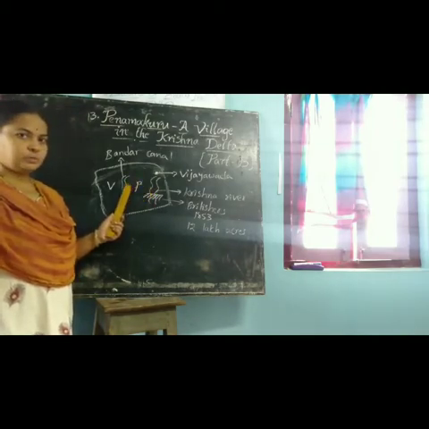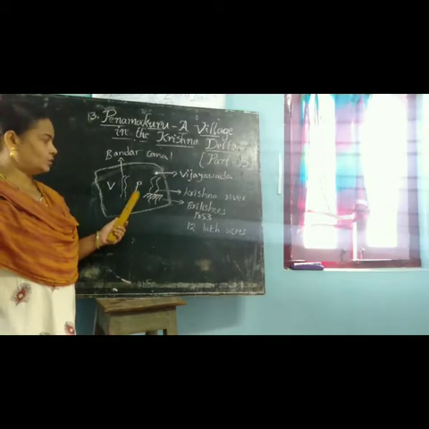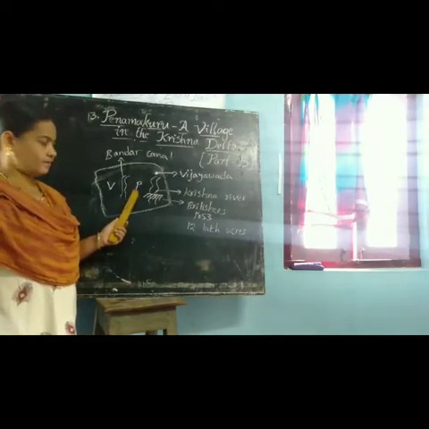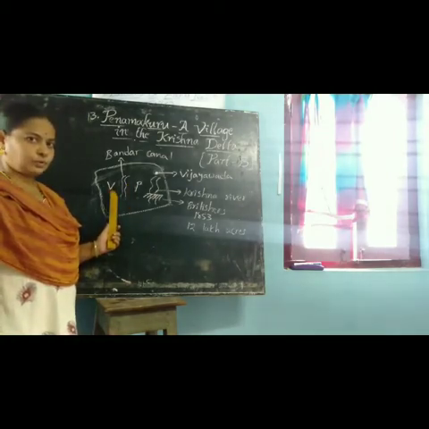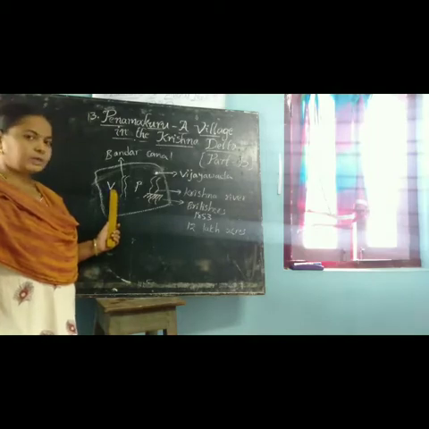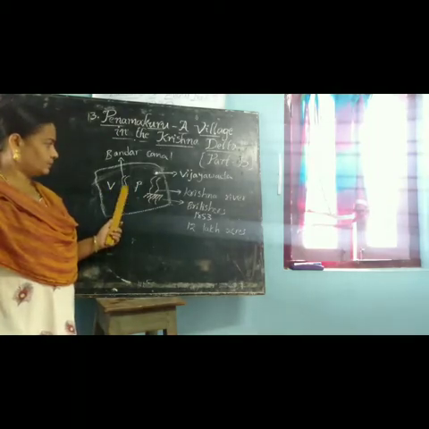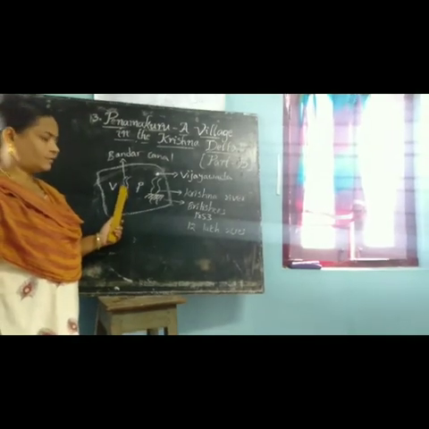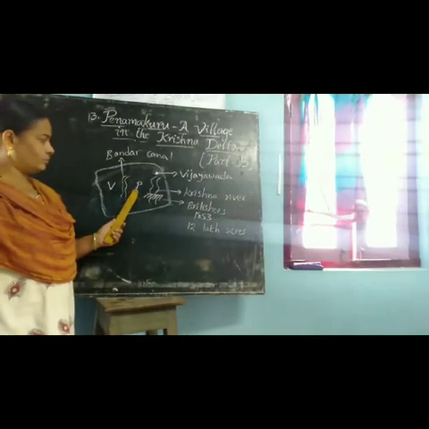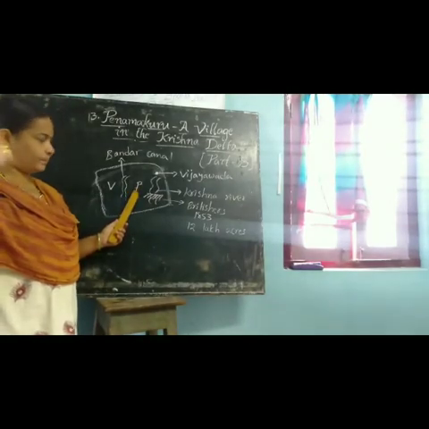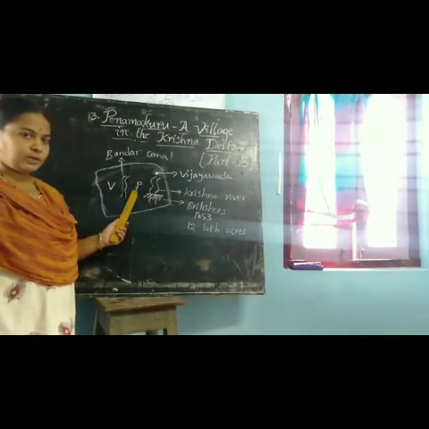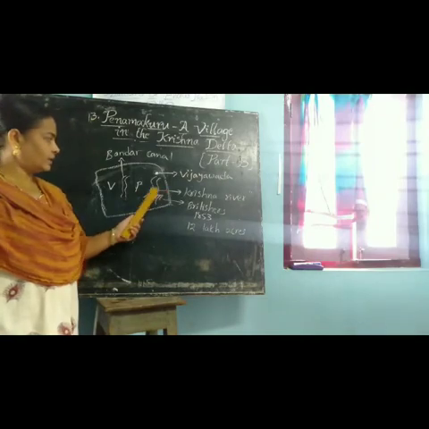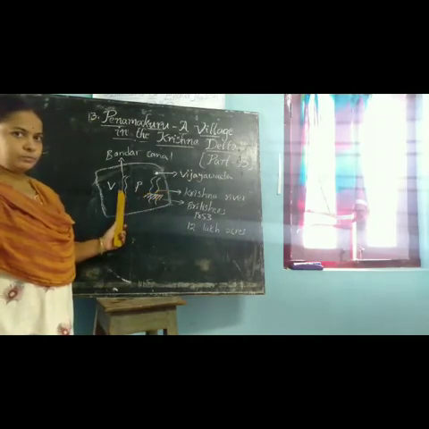How can we reach Penamakuru? If you want to go to Penamakuru, first you have to reach Uyyuru. After traveling 3 kilometers from Uyyuru, we will reach the Bandar Canal. After crossing the Bandar Canal, we will reach Penamakuru. Where is Penamakuru located? Between the Krishna river and Uyyuru.